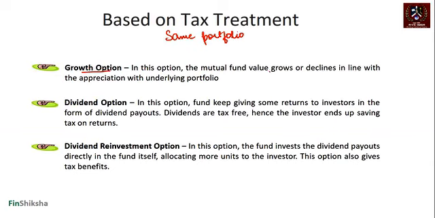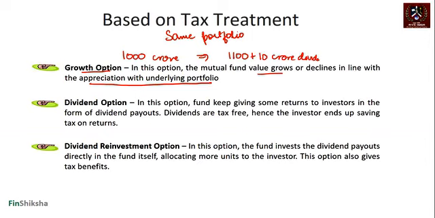Under the growth option, the mutual fund value grows or declines based simply on the appreciation of the underlying portfolio, right? So let's say the mutual fund starts with 1000 crore and the value goes up to 1100 crore, and then it gets 10 crore of dividend, right? Some stock might give a dividend. This dividend is basically going to get added to the pool and hence the overall value will be 1110 crore under the pool. And if you started with an NAV of 10, you will end with an NAV of 11.1. That's the growth option, right?